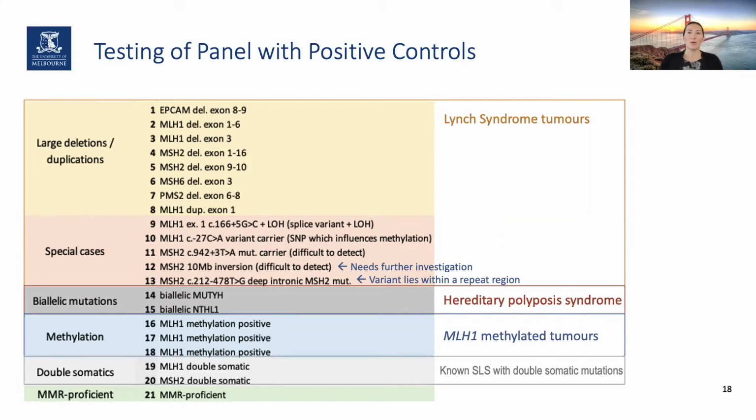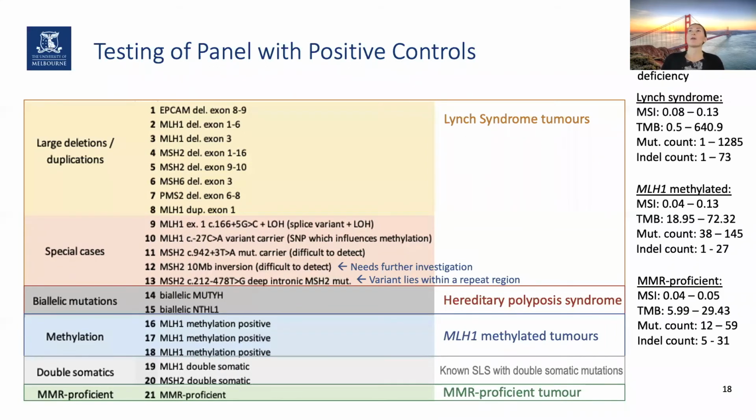This is, as we know, the main group of the SLS group. And we also looked at MMR-deficient tumors. Lastly, for each of the 3 subtypes, we determined a range for the hallmarks of MMR-deficiency, which we can later use to help us provide evidence for our samples in SLS.